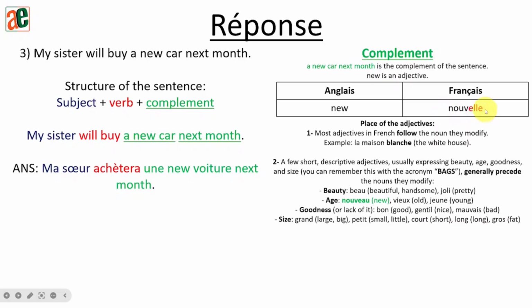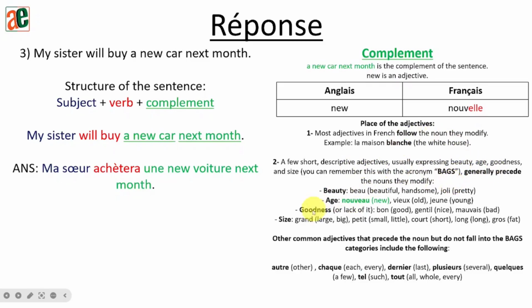So here our adjective is part of this list because it's nouveau. You remember we turned that nouveau into feminine, that became nouvelle, but it is nouveau, right? So it's part of the adjectives that come before the noun. Okay? Other common adjectives also come before the noun. You can go through this list, but for our exercise, nouveau should come before the noun. Okay? And let's do this one. So I'm going to put it here. So: une nouvelle voiture. Okay?